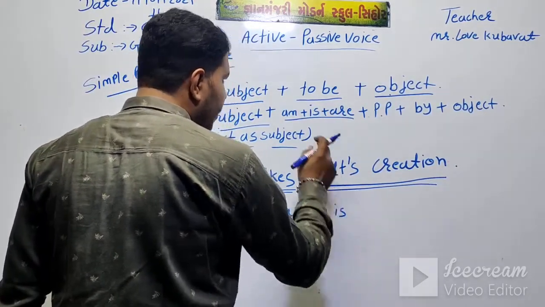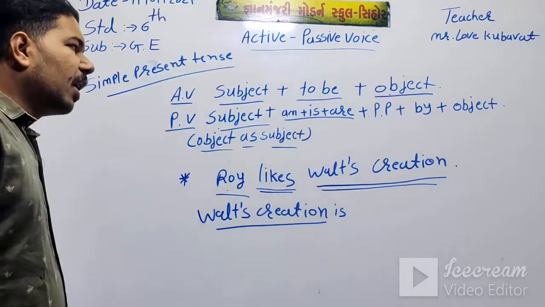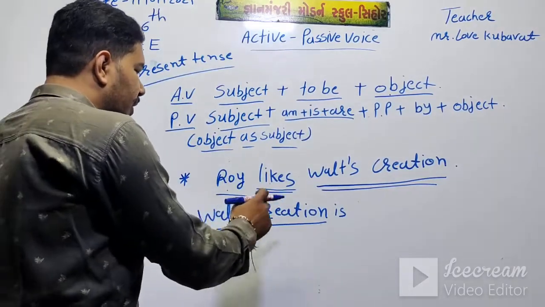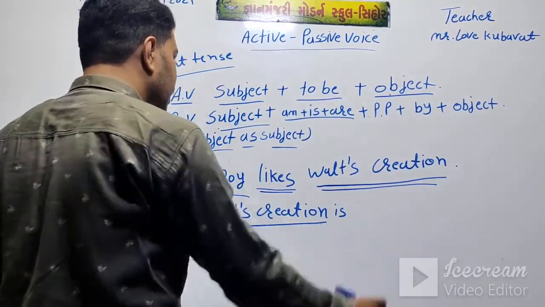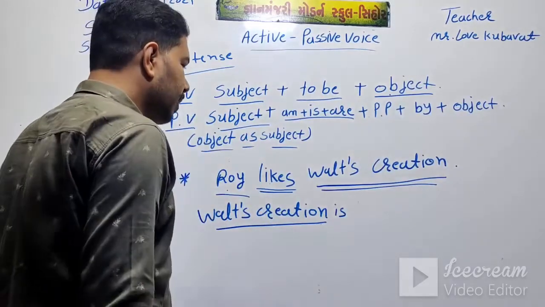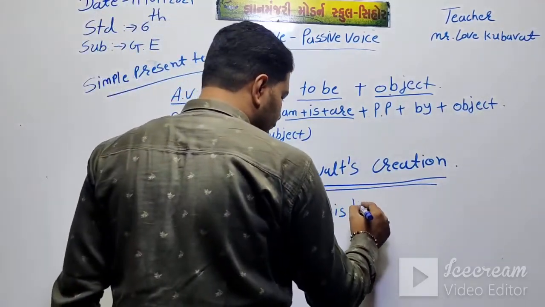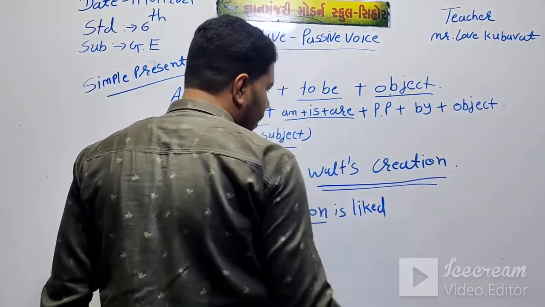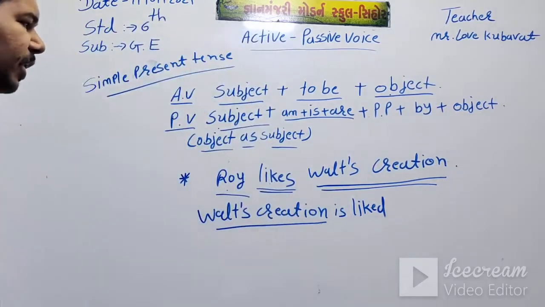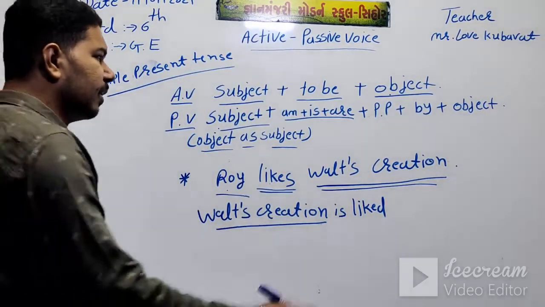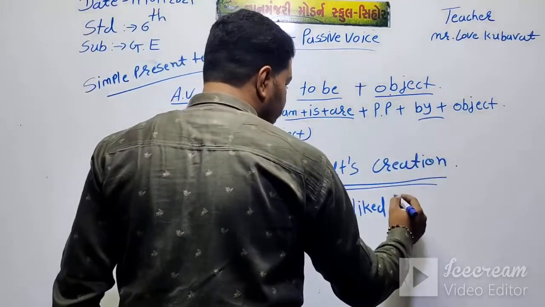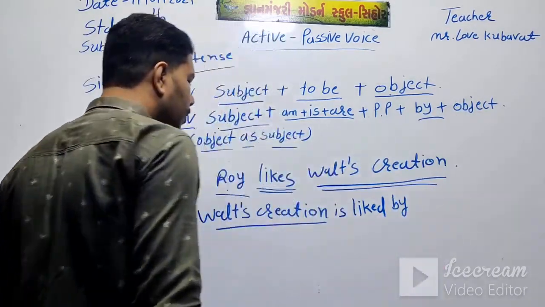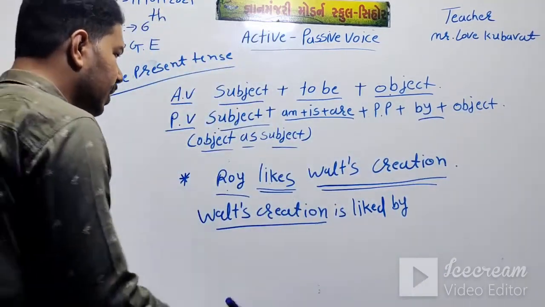Then simple present tense to be: am, is, are. Then world creation is. Then the participle: liked. World creation is liked. Then put by, then object.